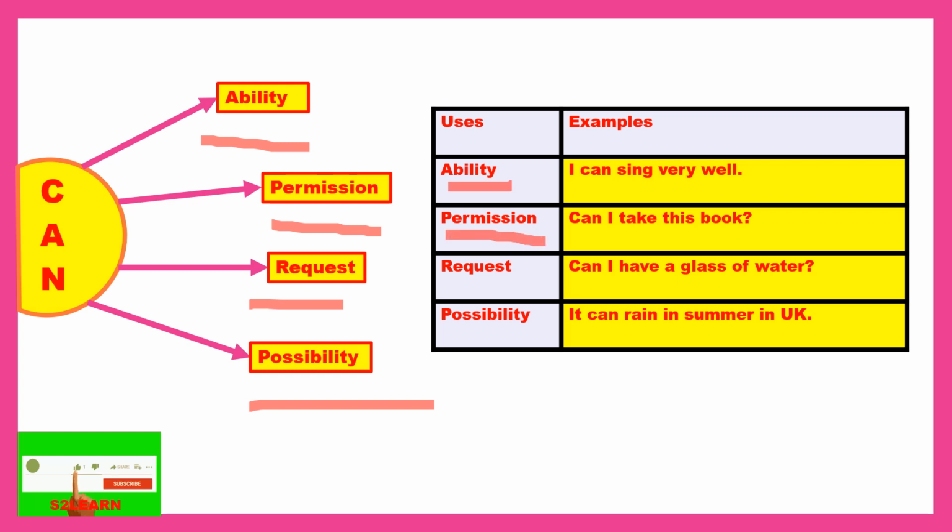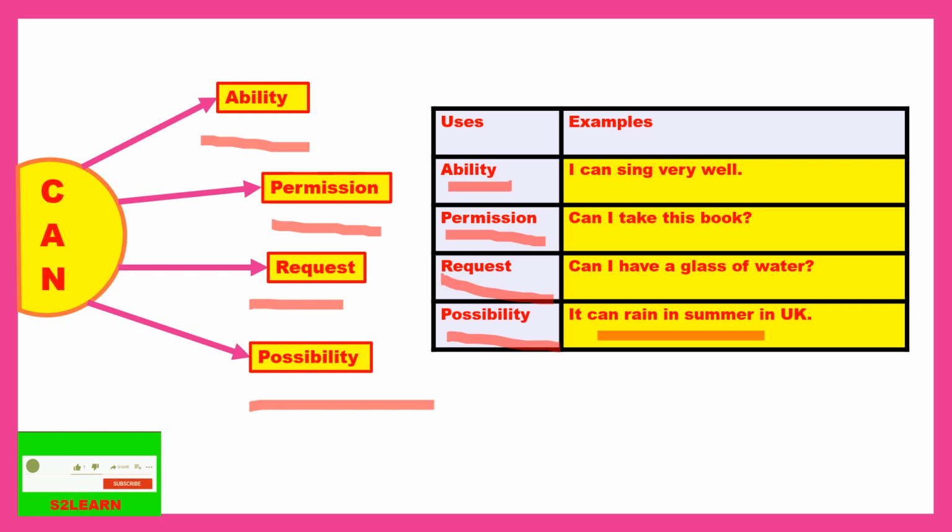Permission: can I take this book? So I am asking permission to take this book. You have to see how these modal verbs are used in various ways. Next is request. I'm requesting: can I have a glass of water? The next is possibility: it can rain in summer in the UK. So I'm stating the possibility that it can rain in the UK. So now you understood how this modal verb is used in different ways, in the case of ability and in the case of permission. I've jotted the examples along with it so that you will understand this very clearly.